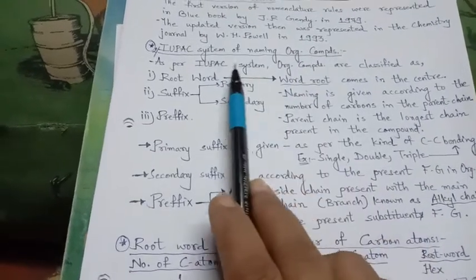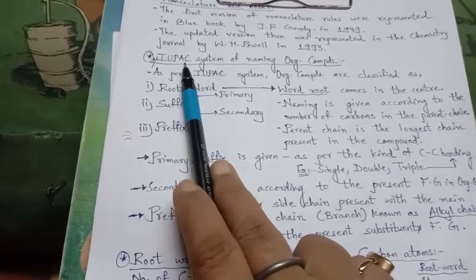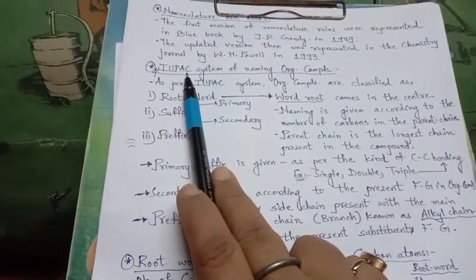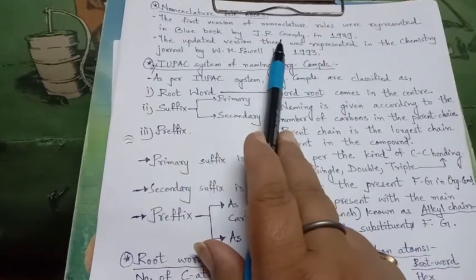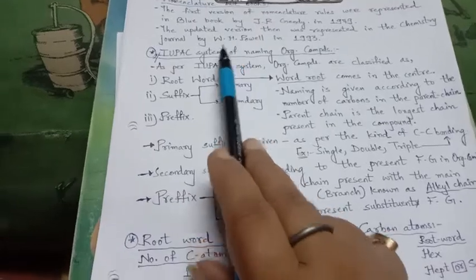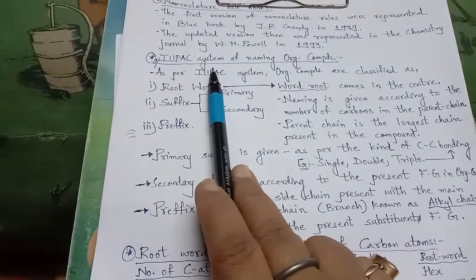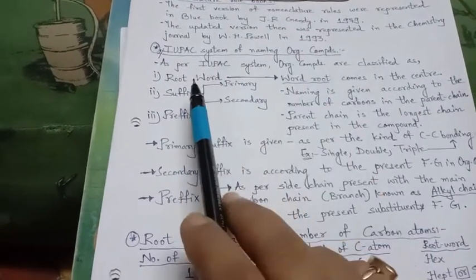That's why the second system came into existence, as per J.R. Gandy and W.H. Powell, that is the IUPAC system of naming organic compounds.